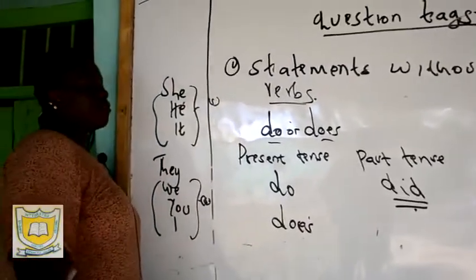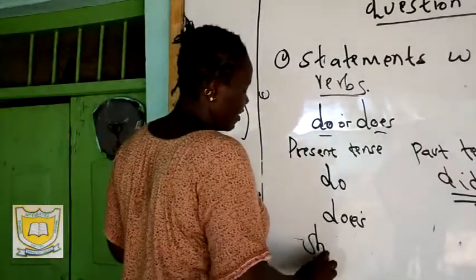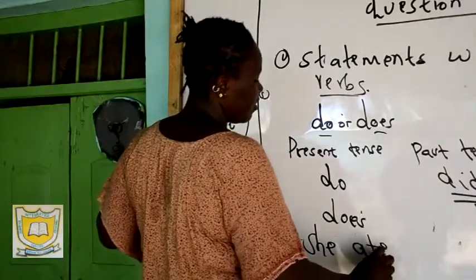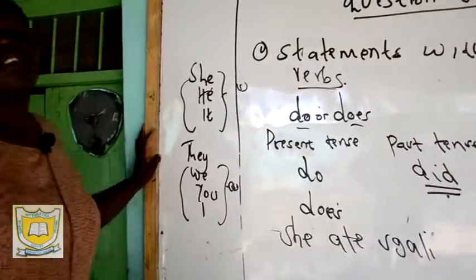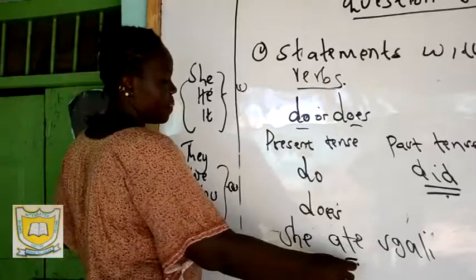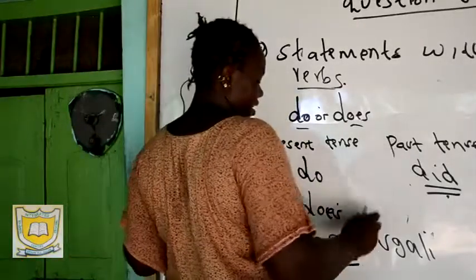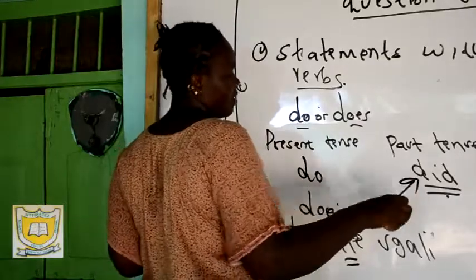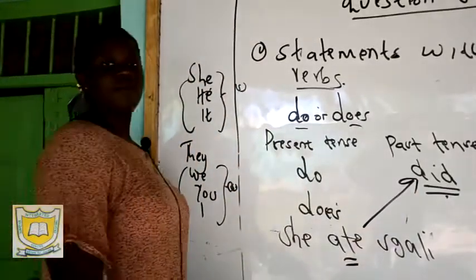Now if the action in your sentence is the past tense, then you are going to use what? You are going to use did. For example, we can say she ate. You can say she ate ugali. She ate what? She ate ugali, which is the past tense. So if it is the past tense, you also use past tense for past tense. The present tense for present tense.